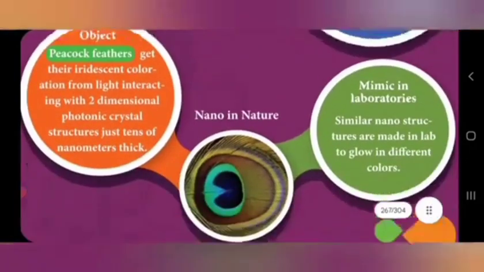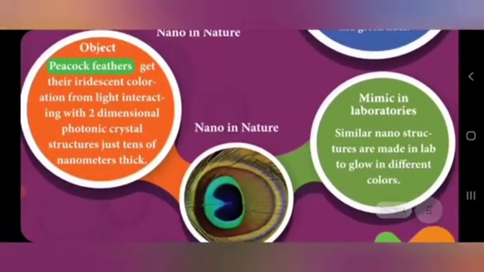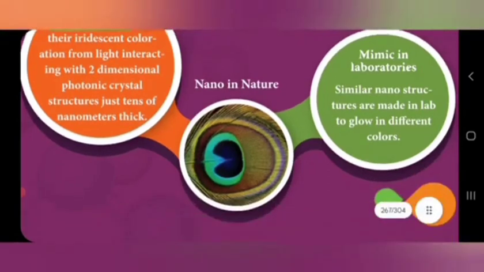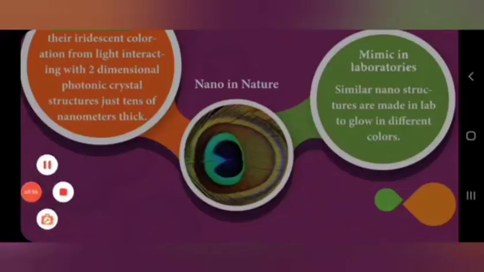The third example of nano in nature is the peacock feathers. Different colors are present in the peacock feathers. When light interacts with these colors, they give two-dimensional, crystalline, shining structures. This also involves structures at the nanometer scale, and the feathers glow because of the nanostructures present in their colors. These are all naturally occurring nanostructures which we see in our day-to-day life.